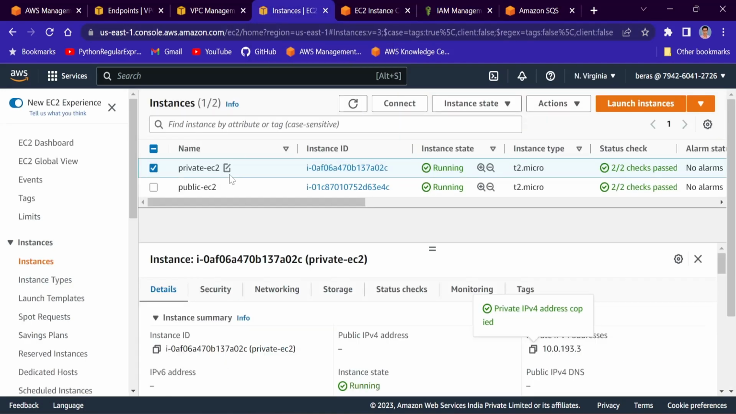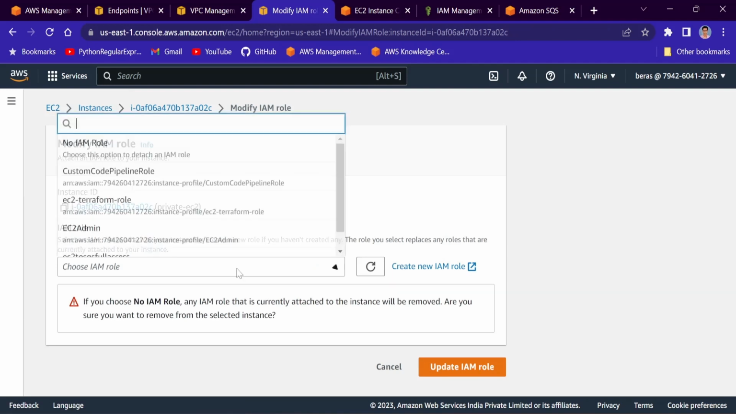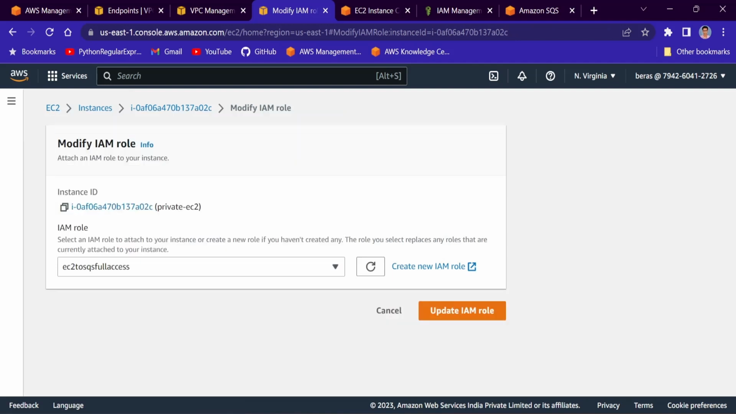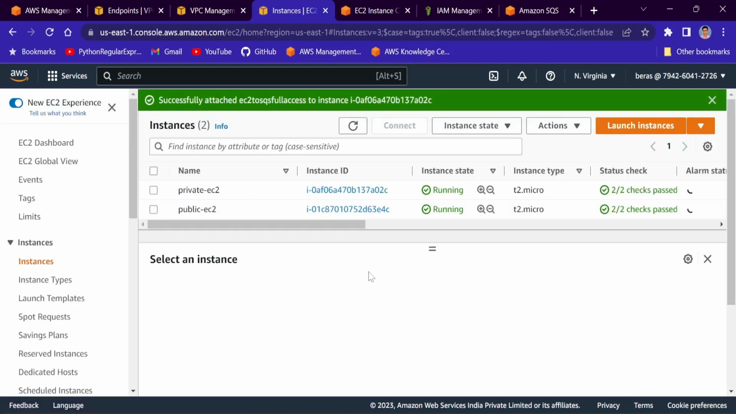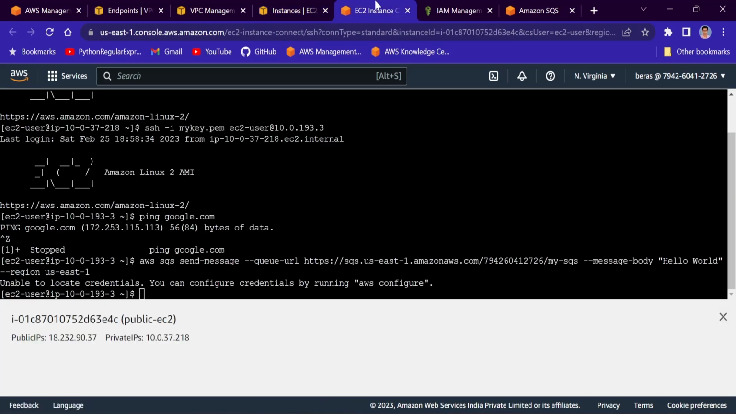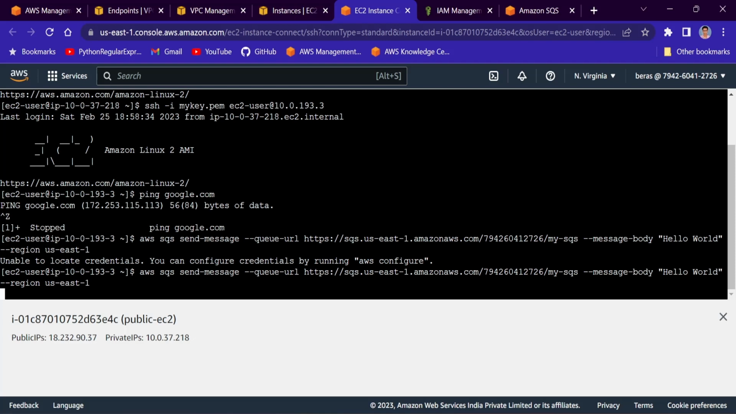Fine. I'll go to this private EC2 instance. It is now selected. We'll go to Actions, Security, Modify IAM role, and I will choose that role we just created, EC2 to SQS full access. Fine. And update IAM role. Now the private EC2 instance should have the permission to send a message to that SQS. Fine. So I will run the command again.